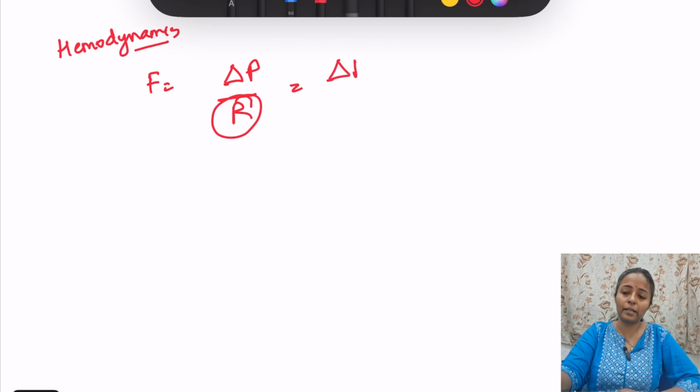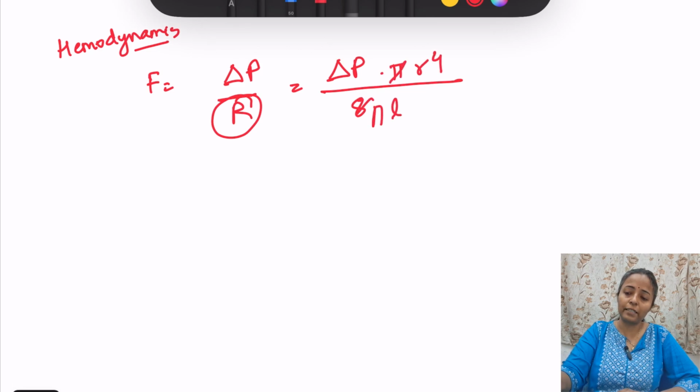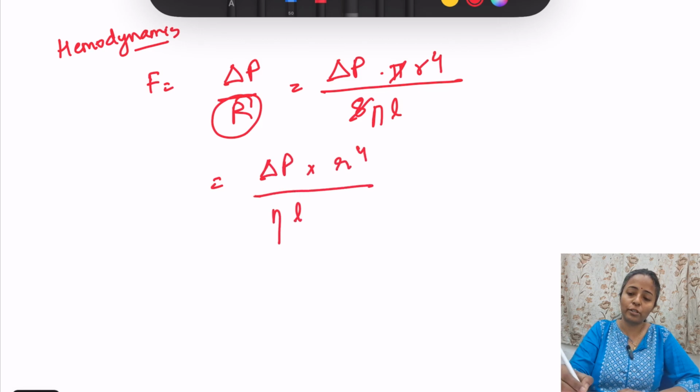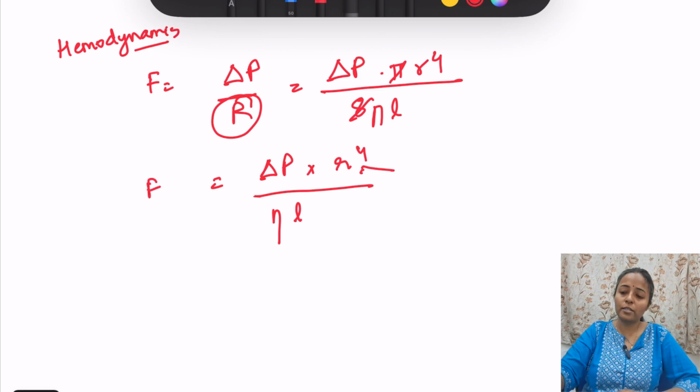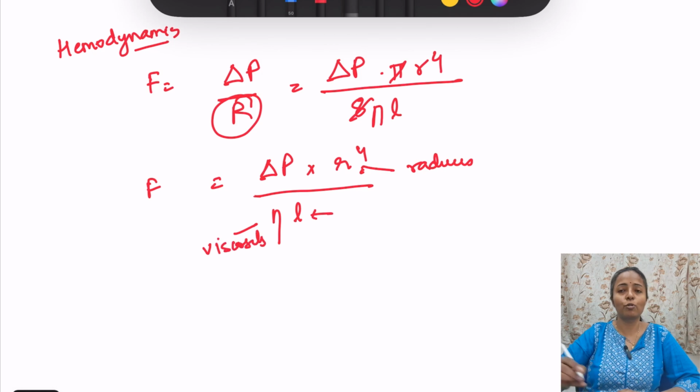We will not memorize all these factors, we will simply remember it like that, and L. So this is flow. This is the radius, this is the viscosity, and this is the length of the vessel.